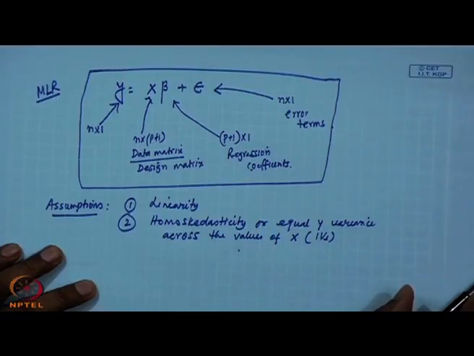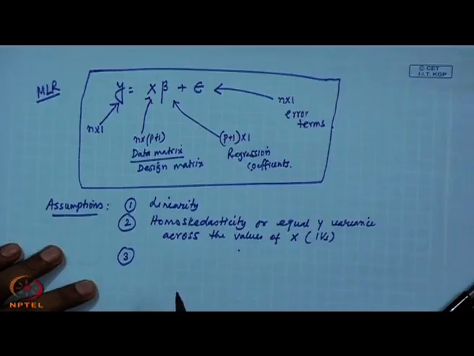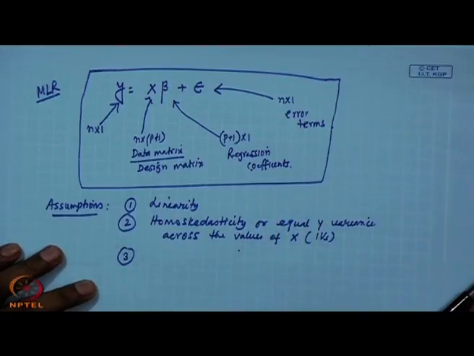That is homoscedasticity. I will show you how it is done. The variance across y, across x, the y variability remains constant.